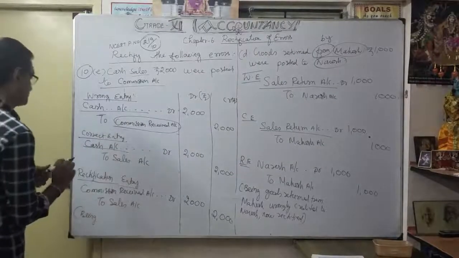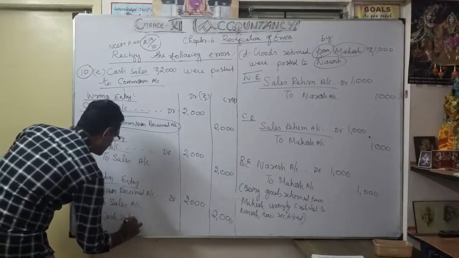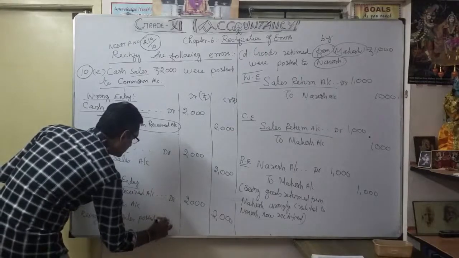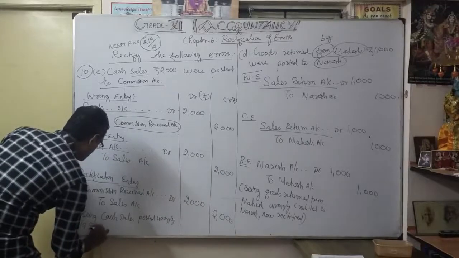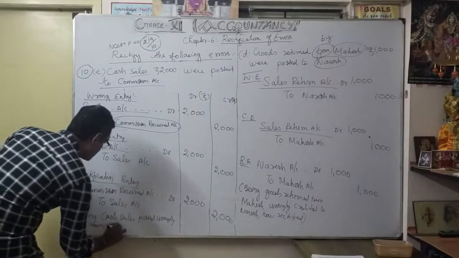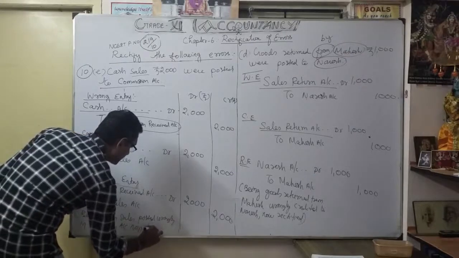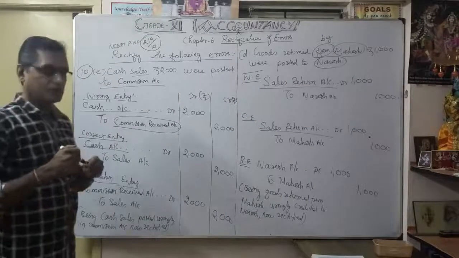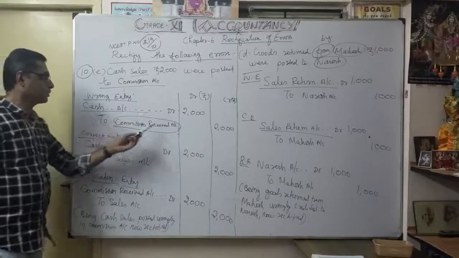cash sales posted wrongly in commission account, now rectified. Okay, you understood our fifth transaction. So here the wrong entry is what? Cash account debit to commission received account.